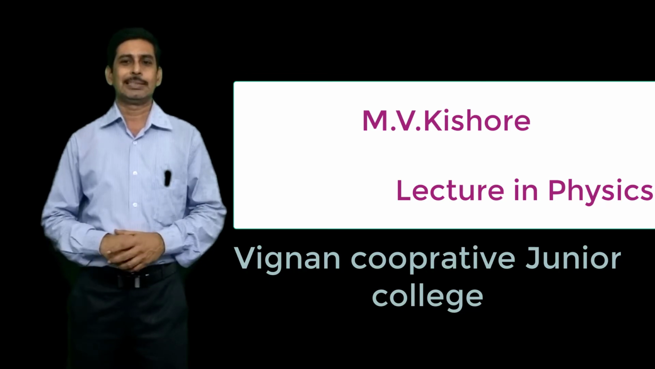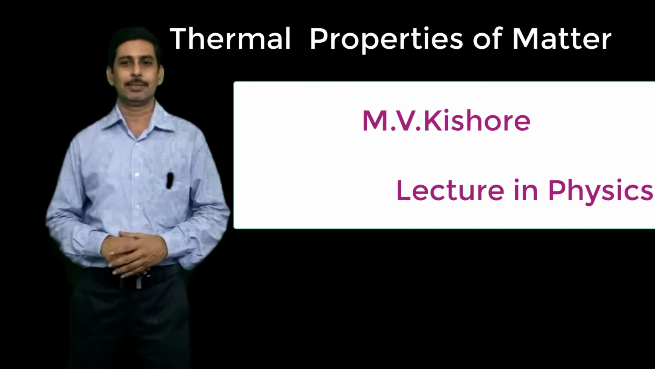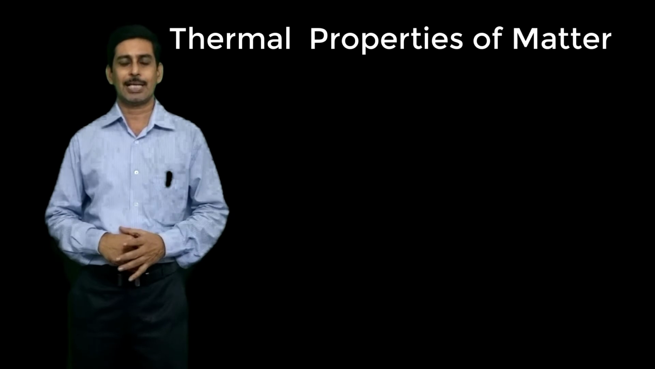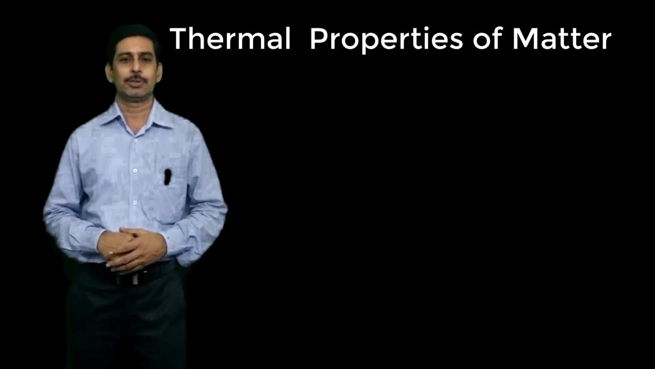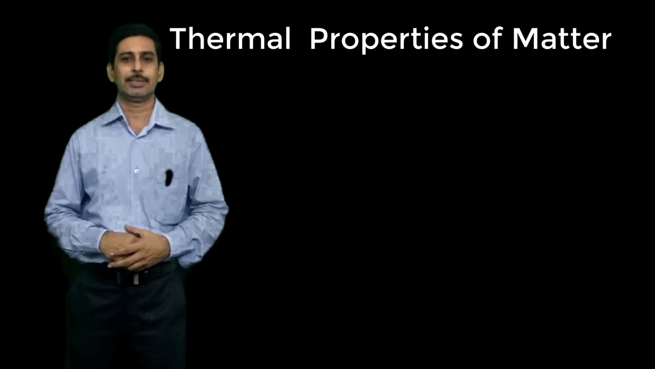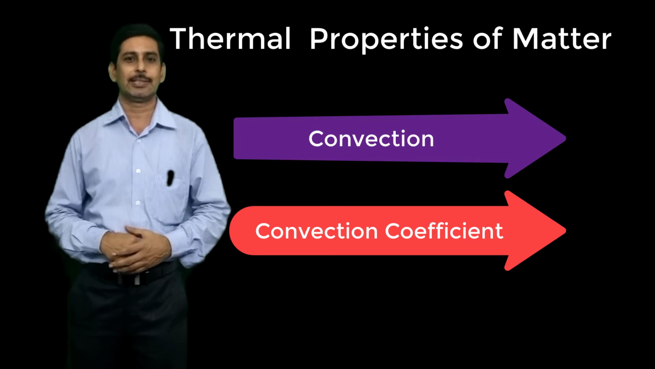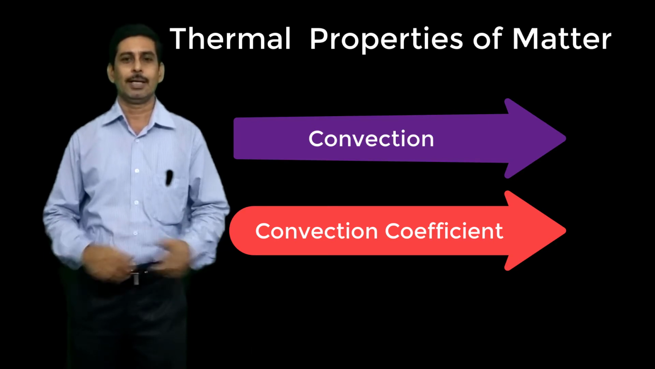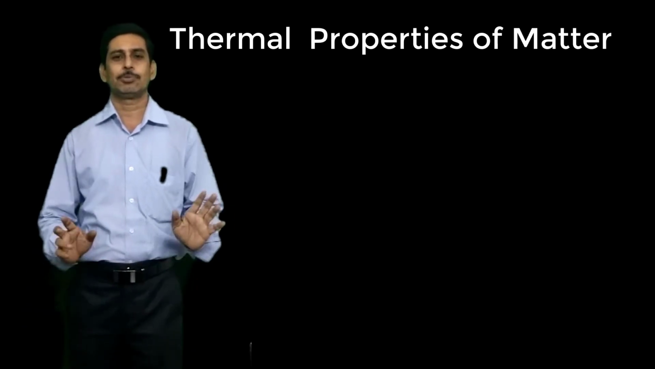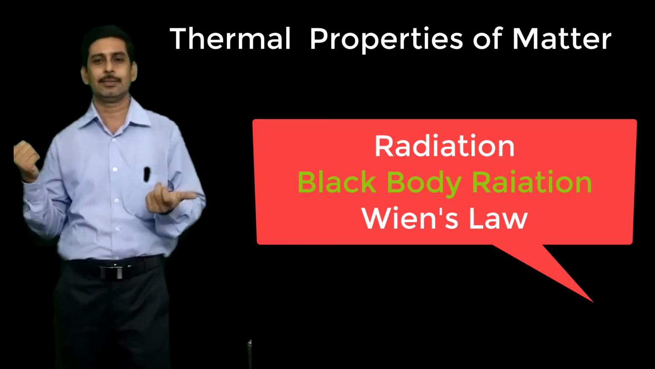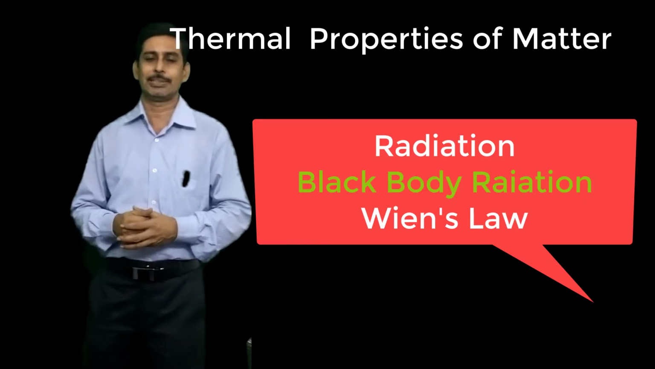So we are learning the lesson thermal properties of matter. In the last video, we learned about what is convection, one of the methods of transfer of heat energy, what are the different types of convection, and what is convection coefficient. And in this video, we will discuss what is radiation, another mode of heat transfer.